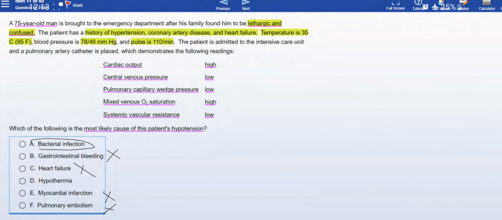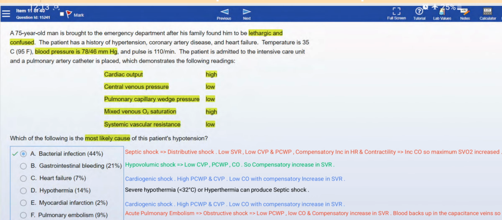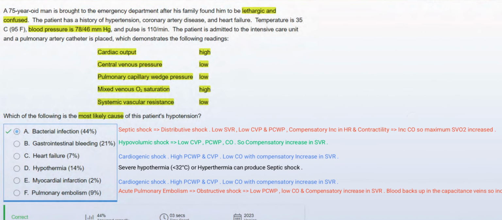So the correct answer for this question is bacterial infection. Bacterial infection is associated with septic shock, which is a type of distributive shock. We talked about this: bacterial infection causes septic shock, a distributive shock.